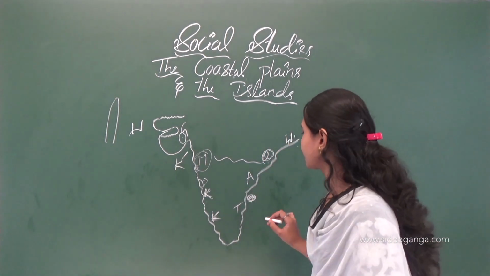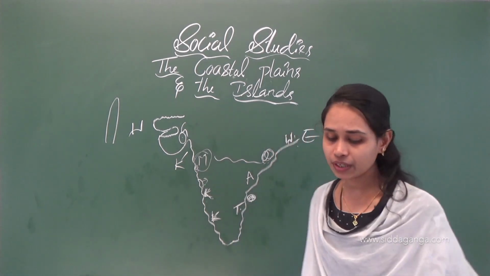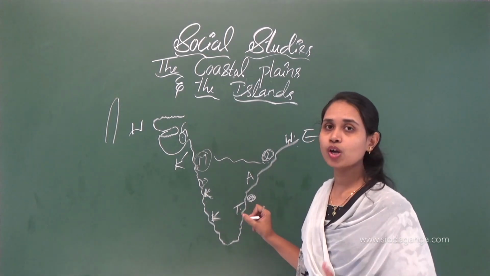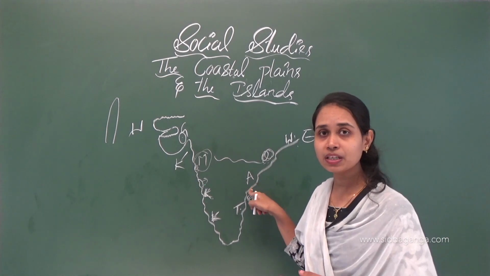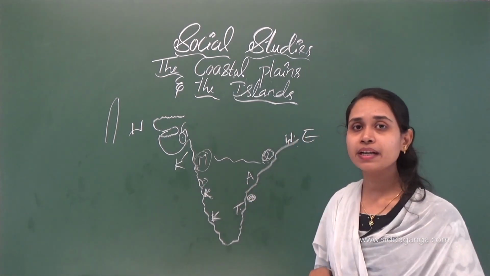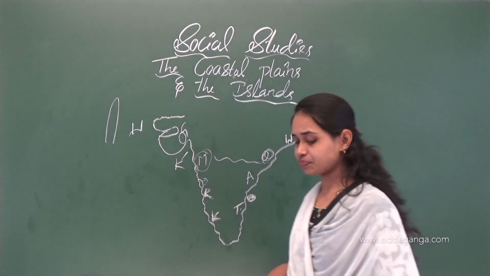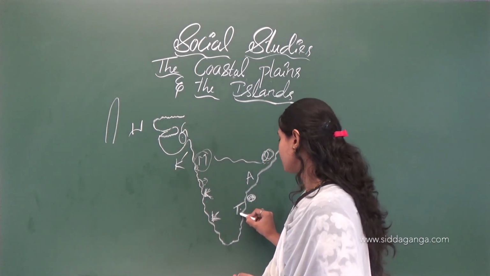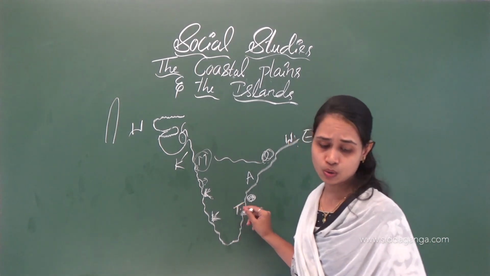Next one is Tamil Nadu. Here the Kaveri river forms its delta in Tamil Nadu, just as the Godavari and Krishna form deltas in Andhra Pradesh. Which river forms the delta in Tamil Nadu? The Kaveri river forms the delta along the Coromandel coast. Here is the Coromandel coast.